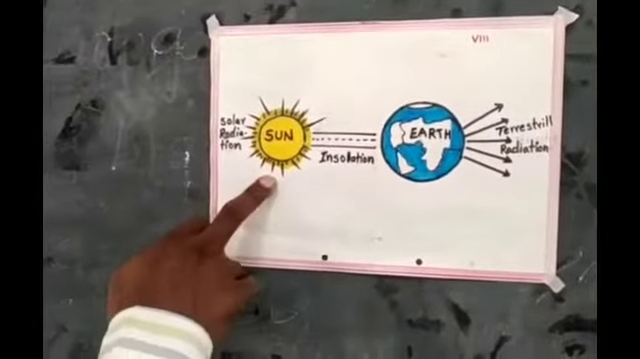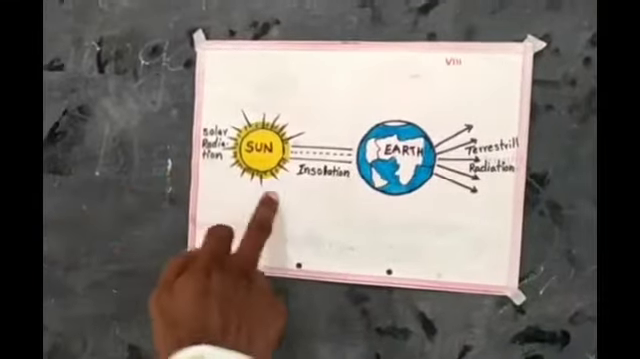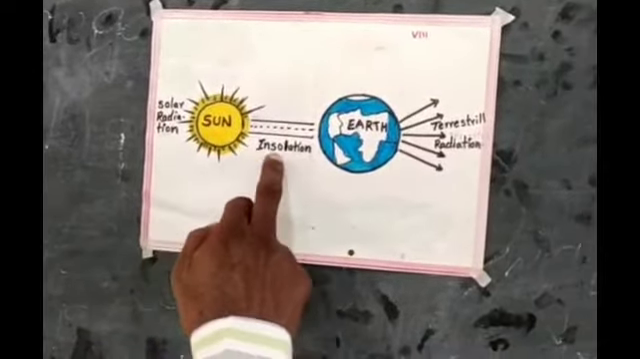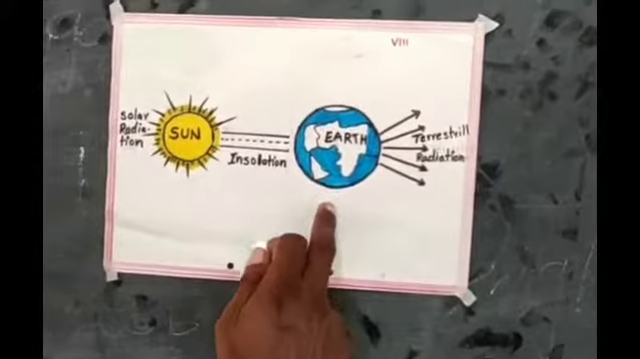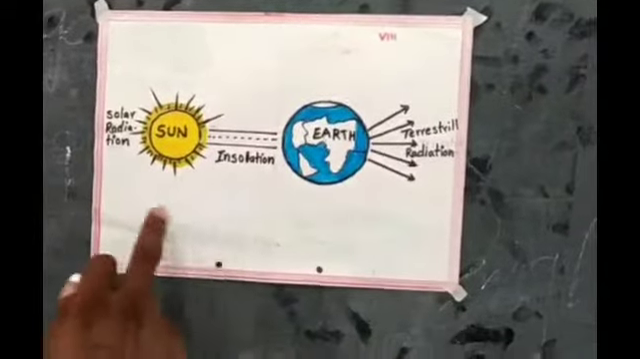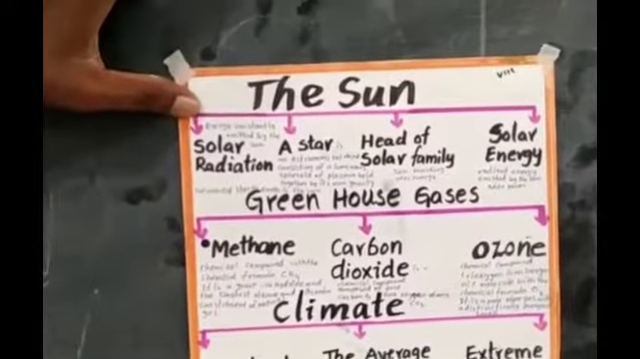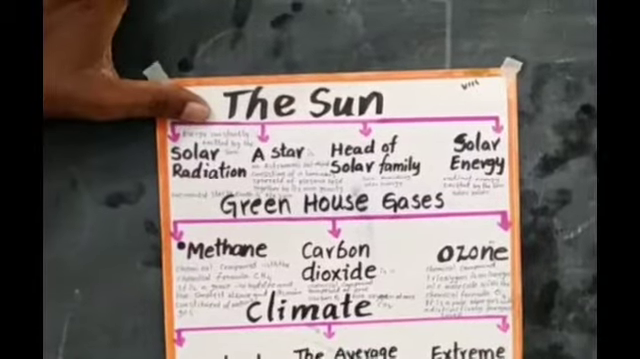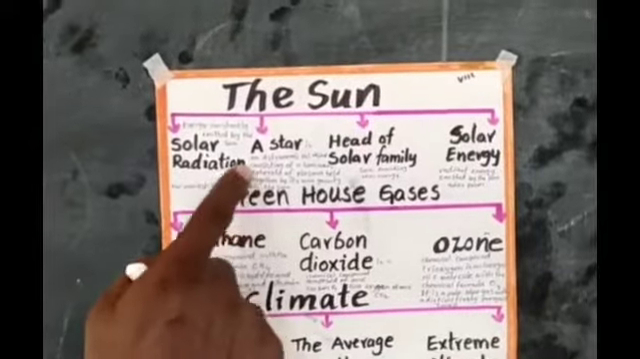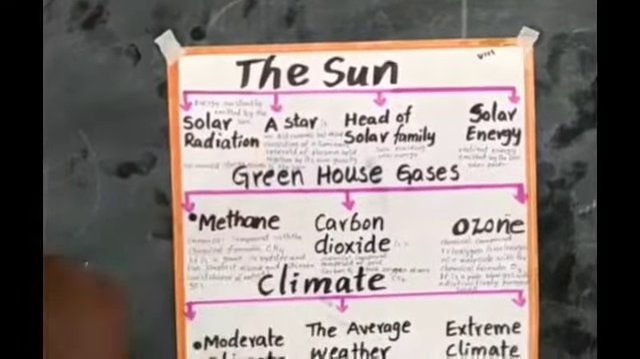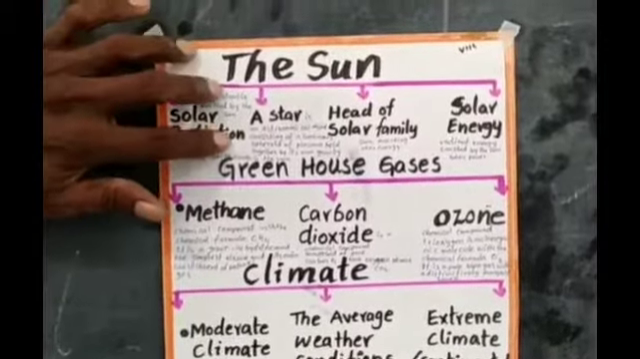It is the sun. It is insolation to the earth. That is the solar radiation. While it is insolation on the earth, it is terrestrial radiation. After that, the earth becomes heat. The sun gives solar radiation, which means energy constantly emitted by the sun. A star, an astronomical object, consists of a luminous sphere of plasma held together by its own gravity.